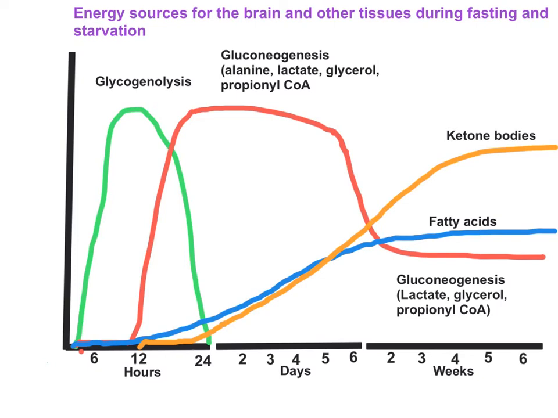Now, during this time your brain has adapted to use ketone bodies predominantly, and it is going to save glucose for red blood cells. As you can note, the brain starts to use ketone bodies at 24 hours after fasting. It has completely adapted to use ketone bodies by 3 days, and it is saving glucose for red blood cells. Take a note that gluconeogenesis is falling.